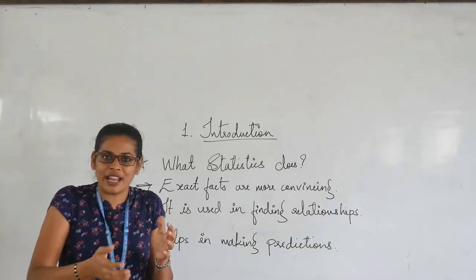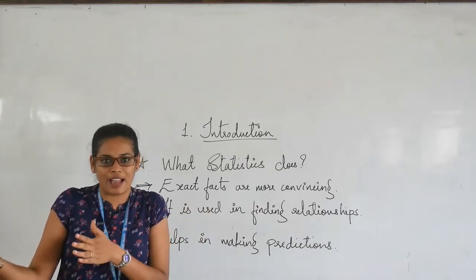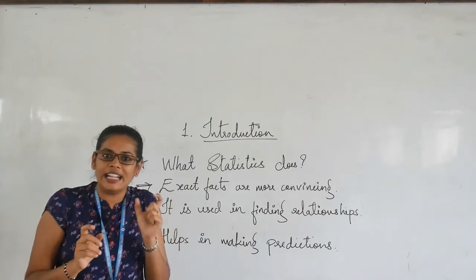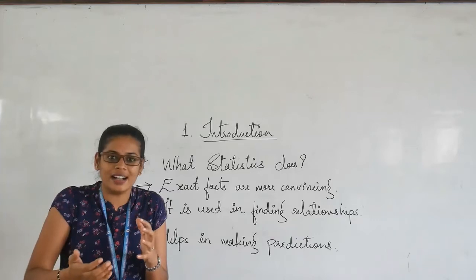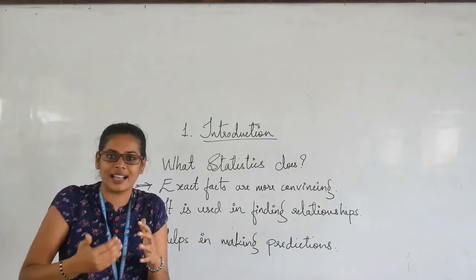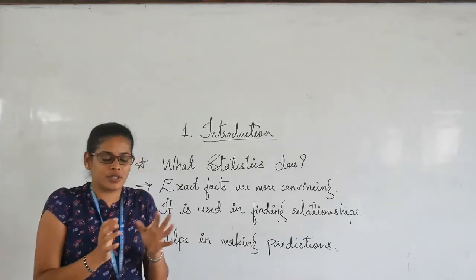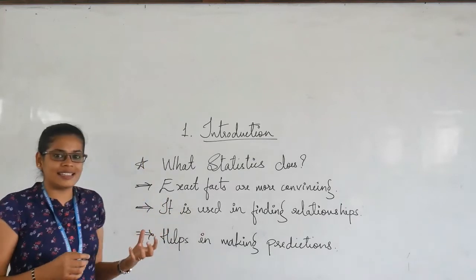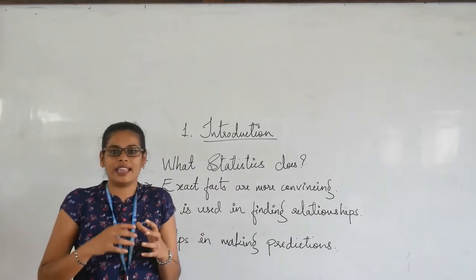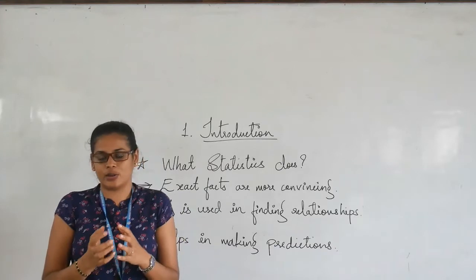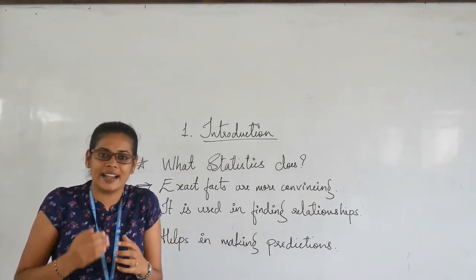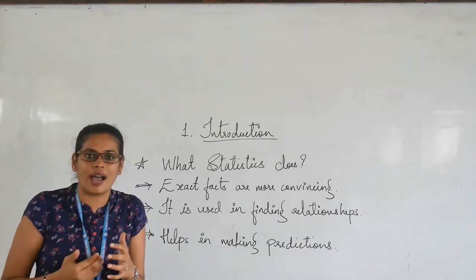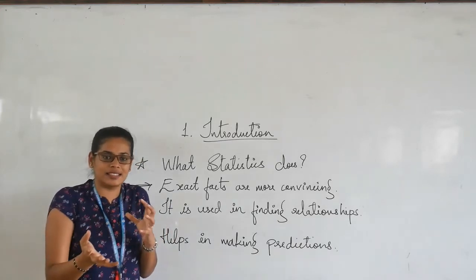480 people have died versus hundreds of people have died. Here 480 itself is giving you valid facts. It tells us exactly how many people have died. That's the reason statistics tells us about the actual facts and figures. Instead of giving a vague statement, it helps us understand how exact and how valid these things are.